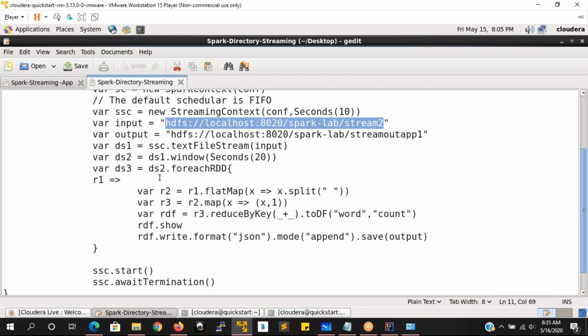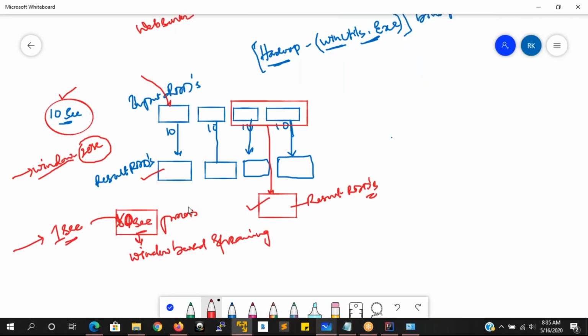At this point, I'm going to use one function called foreachRDD. Why am I saying foreachRDD? Because here we are not having only one single RDD, these are all a sequence of RDDs.